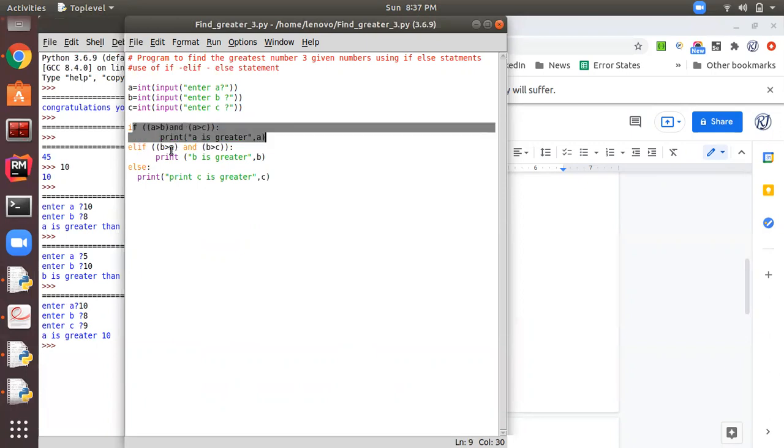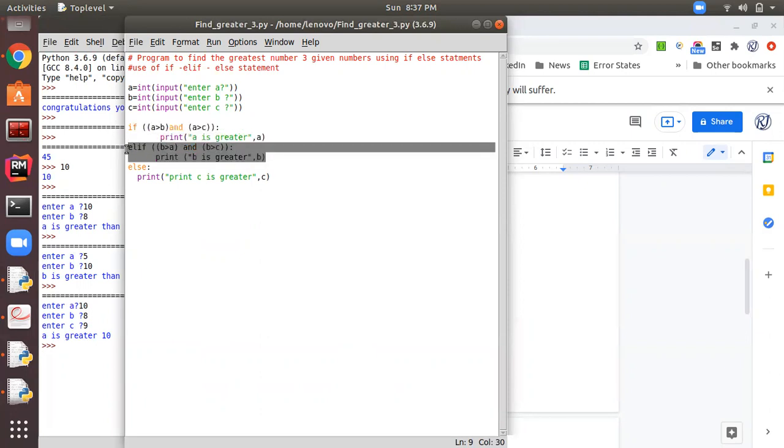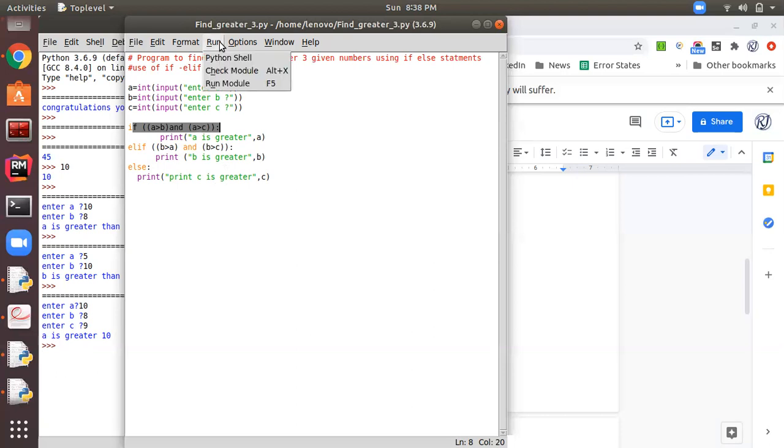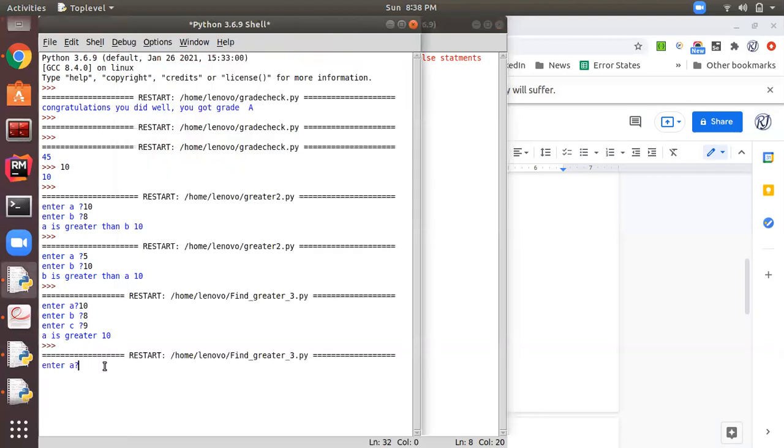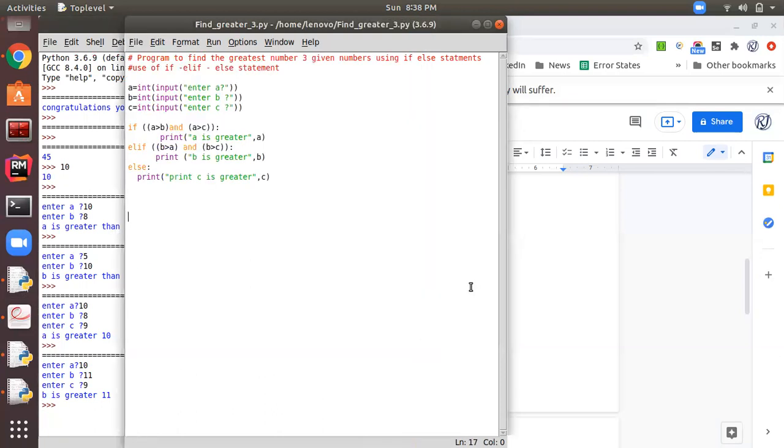Now I want to make B greater, so this time I am checking the else if part. As you can see, since the first condition is true, the rest of the conditions are skipped, not executed. So this is the selection based execution of the statement. Now again I am running the program. This time let's check for B. This is 10, this is 11, and this is 9. So it's giving B is greater. This time this statement is executed because this condition is true.